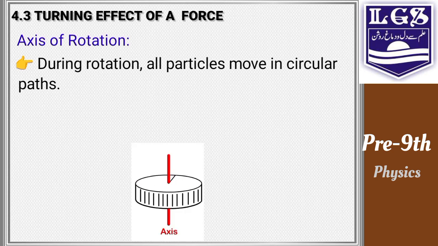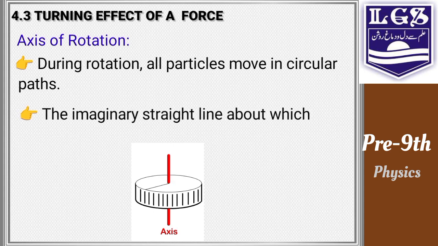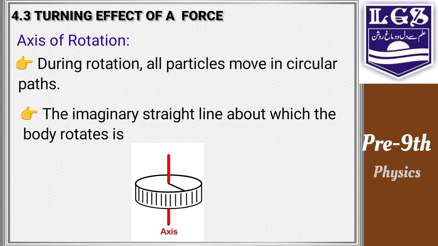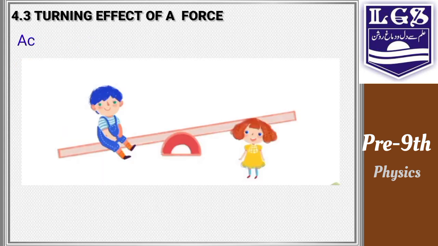Same with this wheel, it is rotating. In this wheel, the imaginary straight line about which the body rotates, you can see it as the red line, it is an imaginary line. About this line, this body is rotating. So this line is called the axis of rotation.